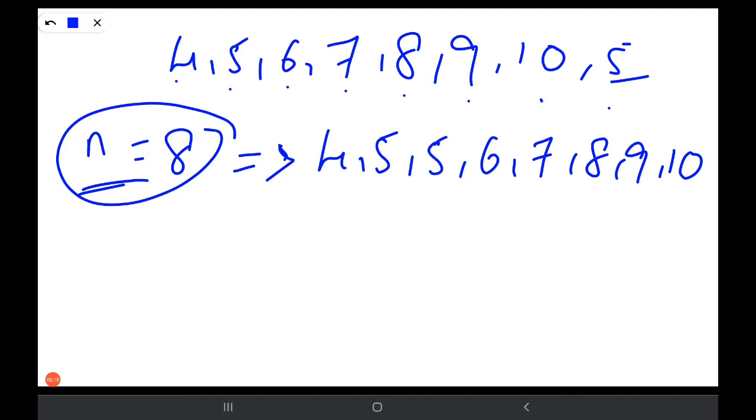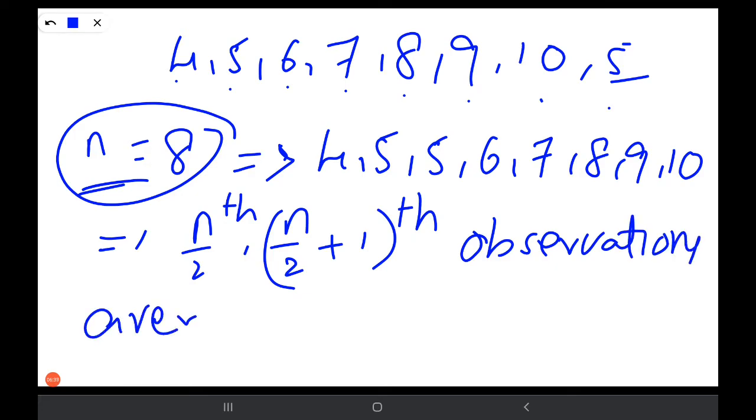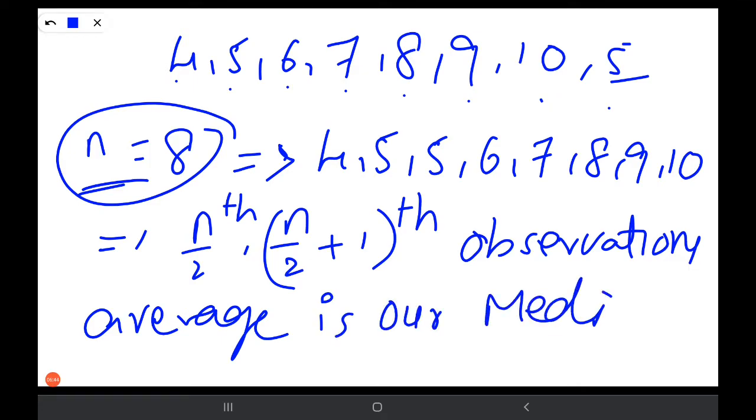If the number of observations is even, what we do is take the n by 2 and n by 2 plus 1th observations, and their average is our median. The n by 2 and n by 2 plus 1th observations' average is the median.